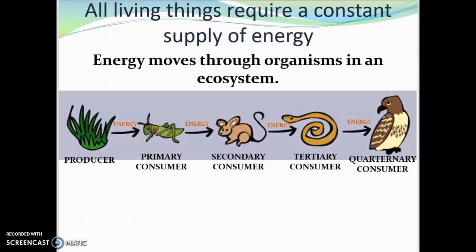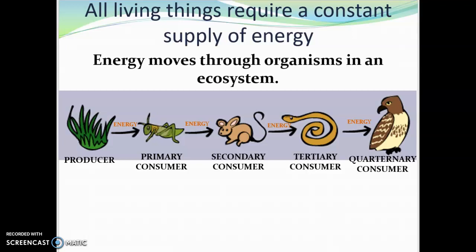So, you've seen this food chain before. This is nothing new. And this is a food chain. All living things require a constant supply of energy in order to survive. So every living thing, their goal is to get energy. Without that energy, they cannot make ATP, which is the energy of cells, right? We've been learning that all semester. If they can't get the energy, they can't make the ATP, and then they die.